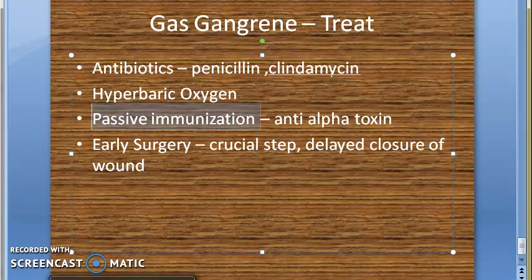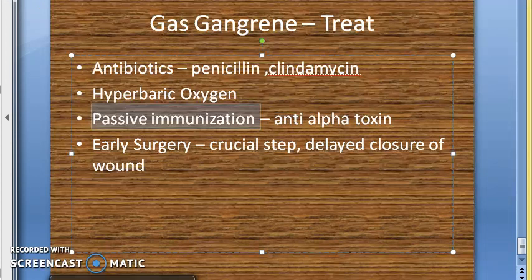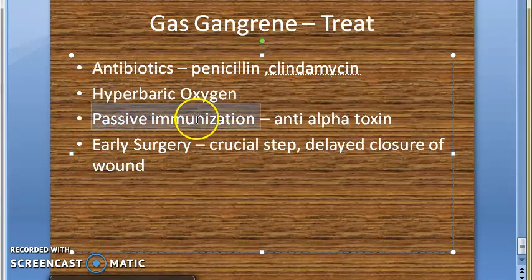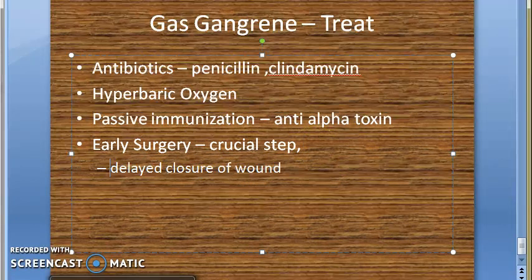This hyperbaric oxygen, I think a little more I have to tell you. Hyperbaric oxygen may kill the obligate anaerobic Clostridia. However, it has no effect on aerotolerant Clostridia. That was about hyperbaric oxygen. Passive immunization, you can give anti-alpha toxin. Early surgery is actually recommended. It's a crucial step, and you should also delay the closure of the wound so that you will not create an anaerobic environment. Okay, bye-bye.